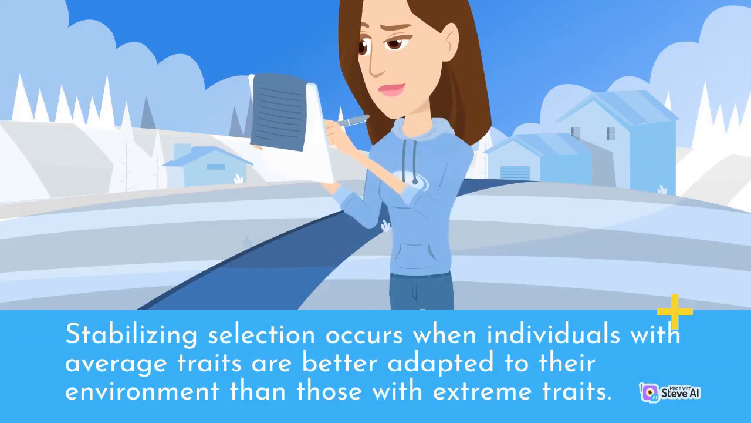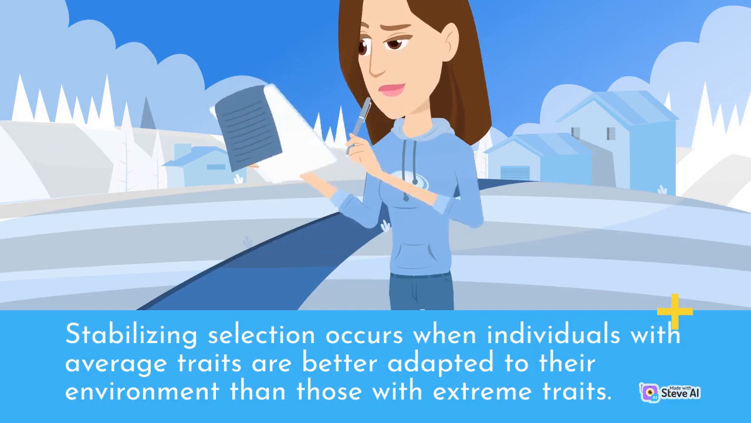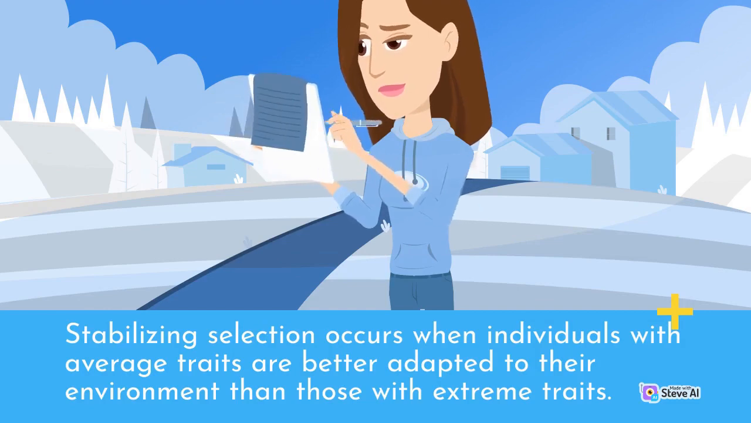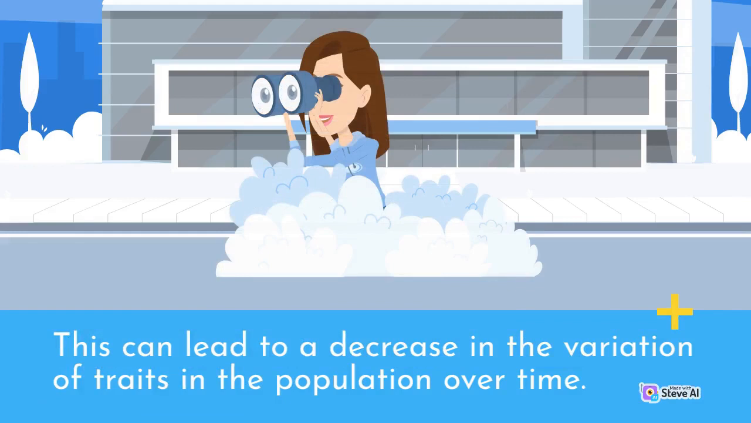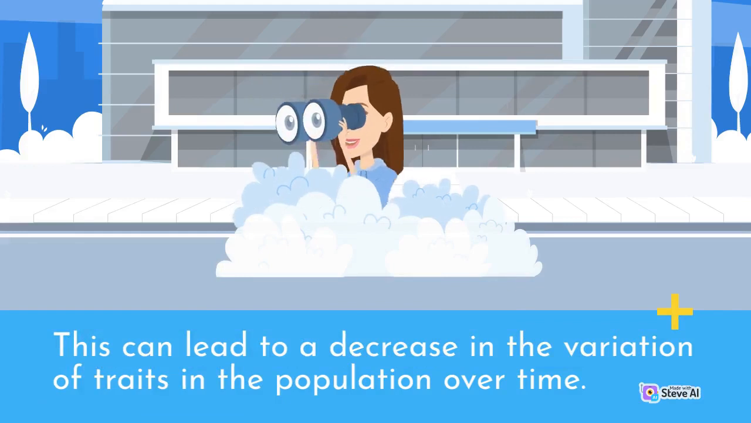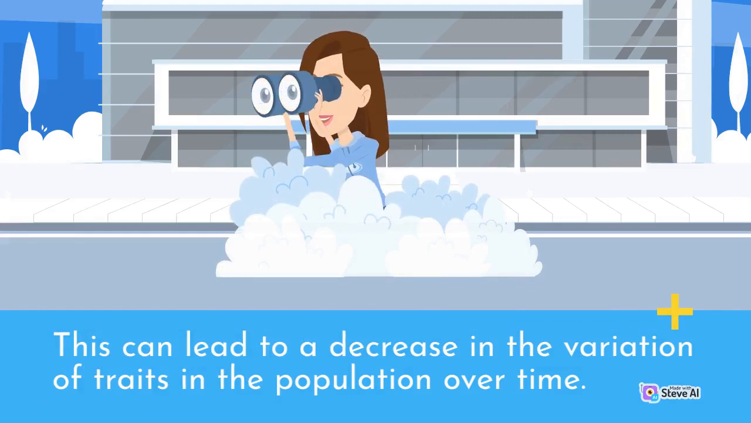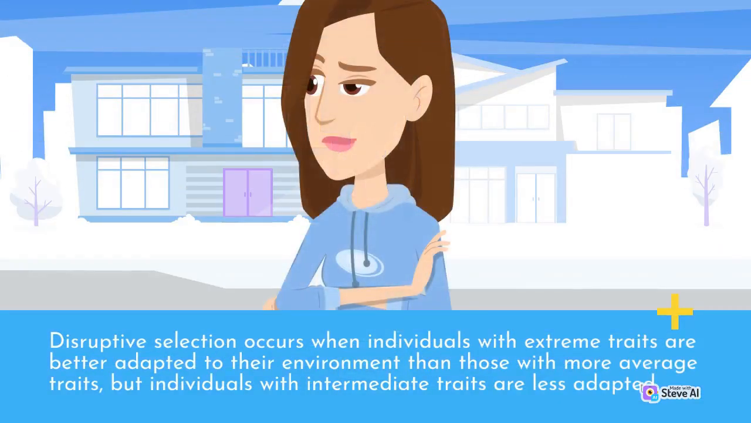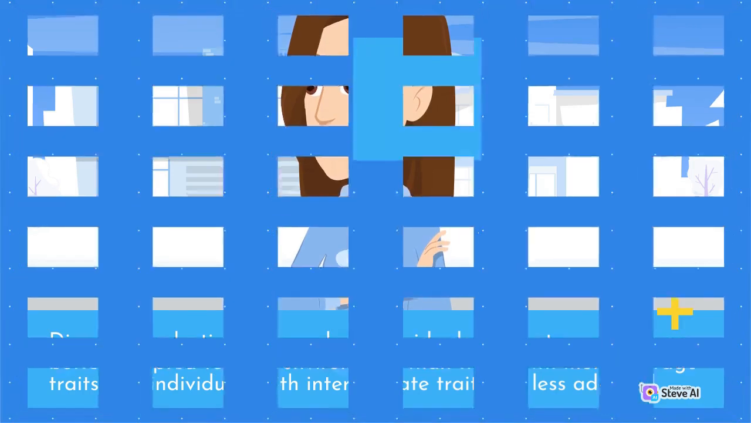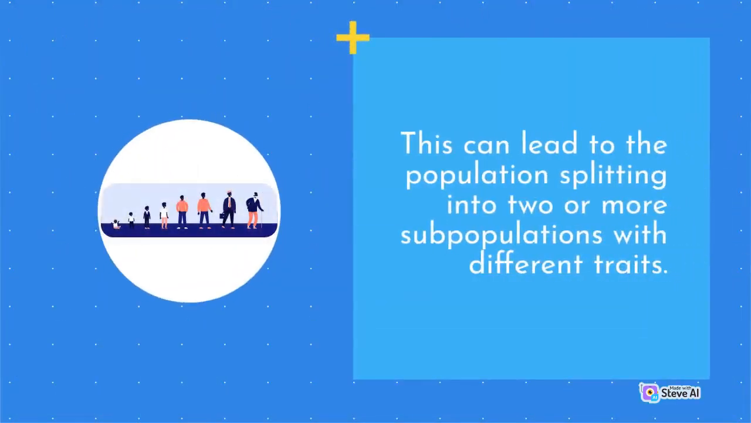Stabilizing selection occurs when individuals with average traits are better adapted to their environment than those with extreme traits. This can lead to a decrease in the variation of traits in the population over time. Disruptive selection occurs when individuals with extreme traits are better adapted to their environment than those with more average traits, but individuals with intermediate traits are less adapted. This can lead to the population splitting into two or more subpopulations with different traits.